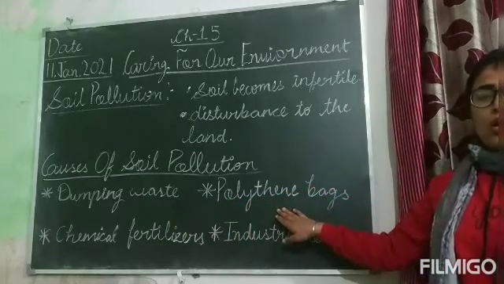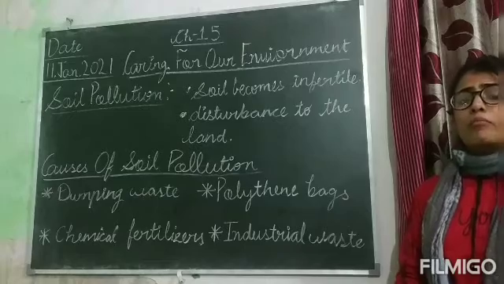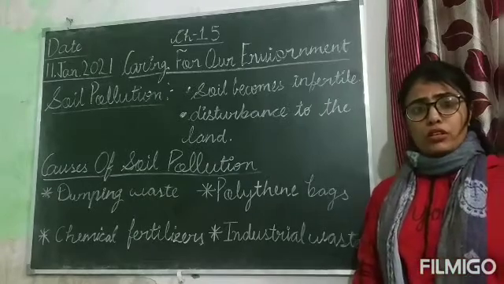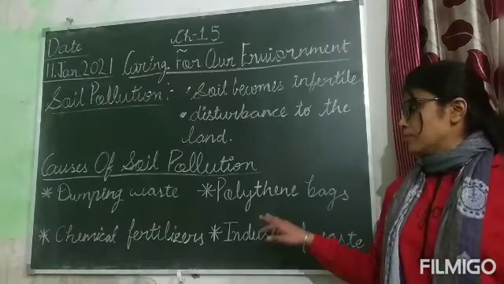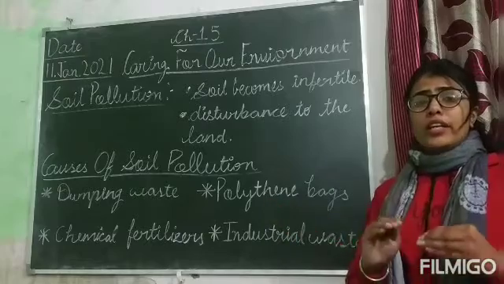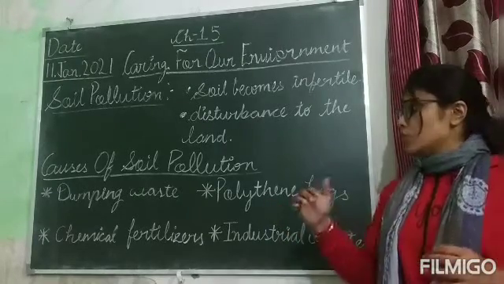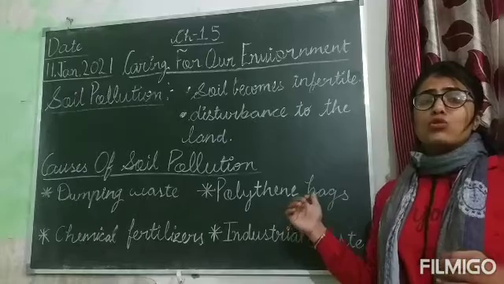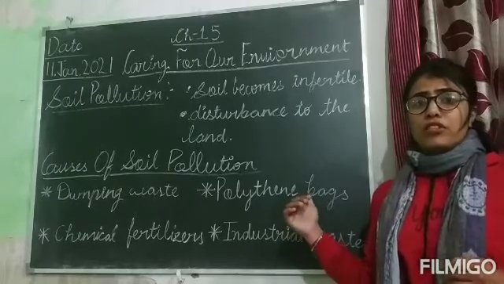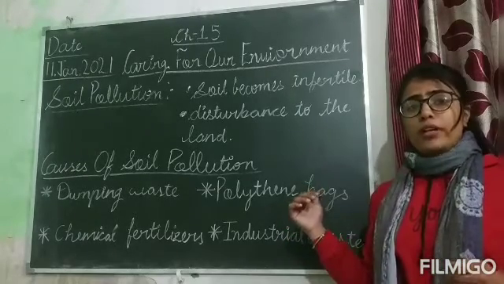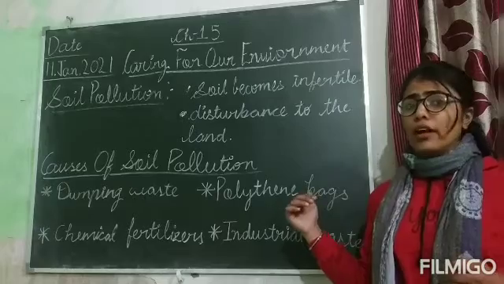Polythene bags. Polythene bags are the major cause of soil pollution. Why children? Because polythene is never decomposed in the soil. That's why polythene creates too much pollution because it has so many harmful chemicals which is not good for our environment, or we can say which is not good for our nature.